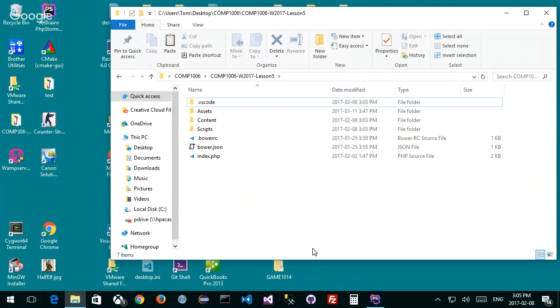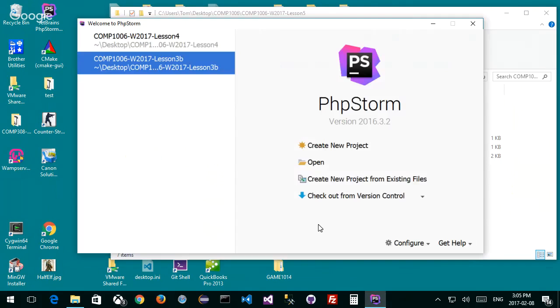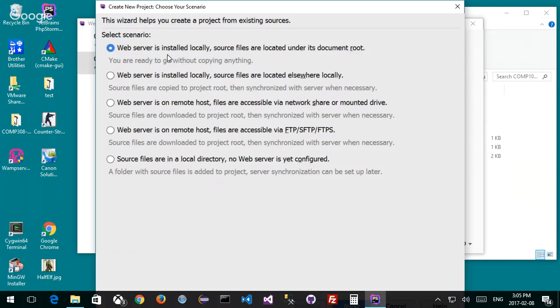And then I want to kick off a new project with PHP Storm based on an existing project file. So I'm going to click on this one. Create new project, and I'm not going to click this one. I want to click this one for now, just to give you another project opportunity.